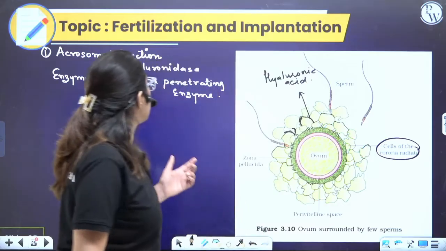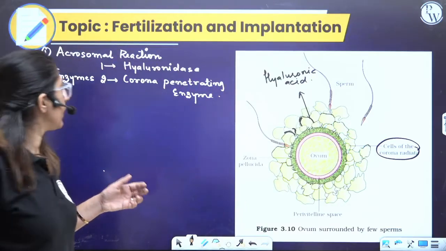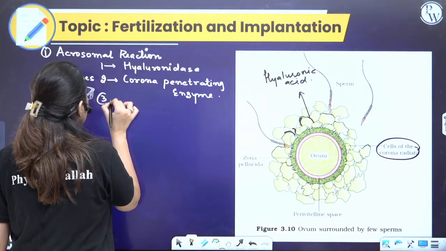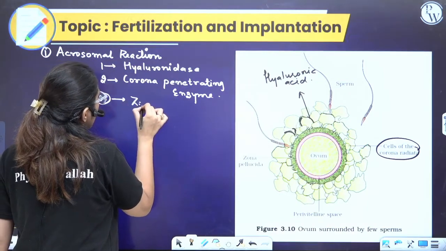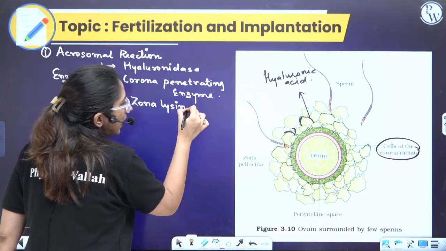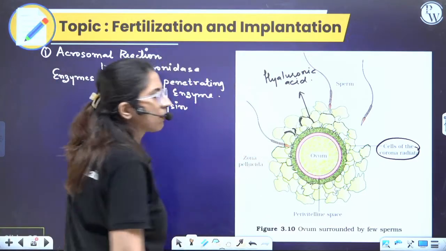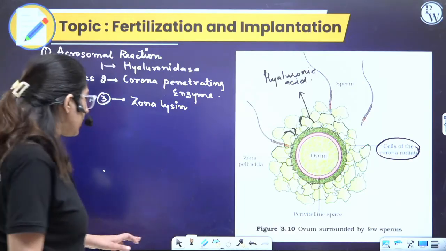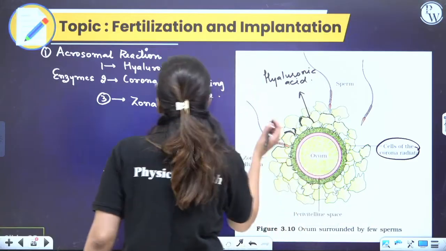Corona radiata cells will be digested by the corona penetrating enzyme. Third is zona lysin. Zona lysin will digest the zona pellucida, the acellular layer. Now, these are the enzymes secreted by the sperms.